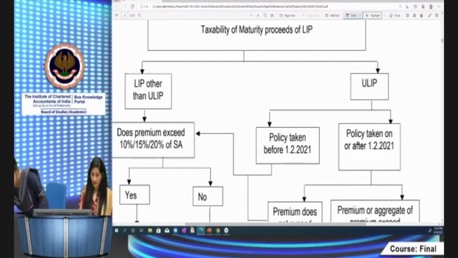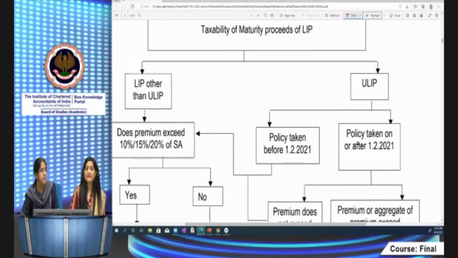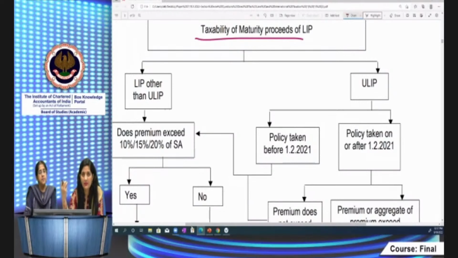In this chart, we are going to discuss the taxability, how the ULIPs or the life insurance maturity proceeds would be taxable. Maturity proceeds earlier were exempt under 10(10D), but now some taxability provisions are being incorporated also if the conditions given in section 10(10D) are not satisfied. We are distinguishing between life insurance policy and ULIP. First, let's see if it's a life insurance policy other than ULIP. We have to see the premium amount.